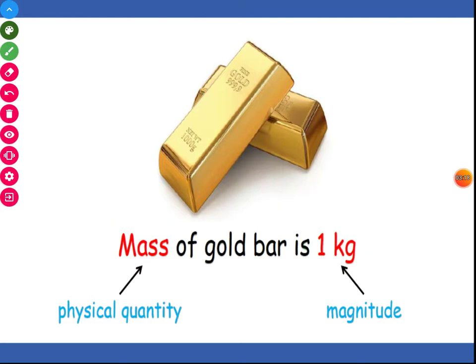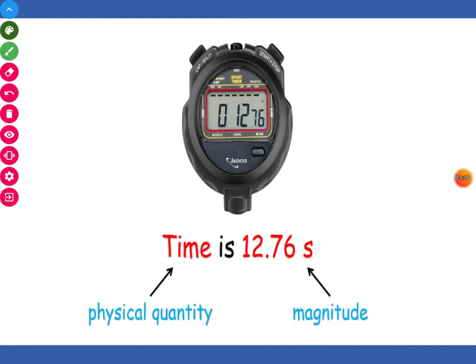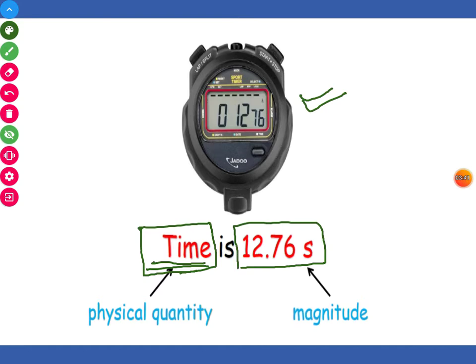And the next is time. Time is again a scalar physical quantity. When we talk about time, we talk about seconds, how much time. Here you can see this is a watch, and it represents 12.76 seconds right now.